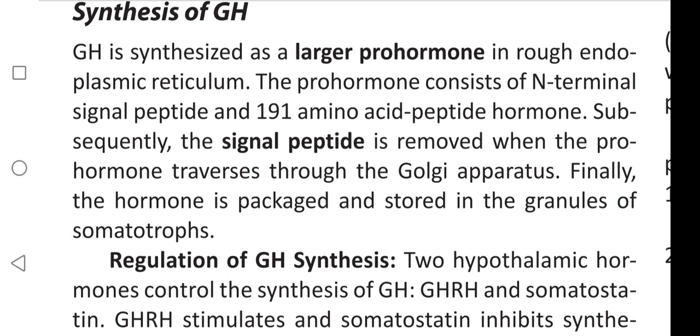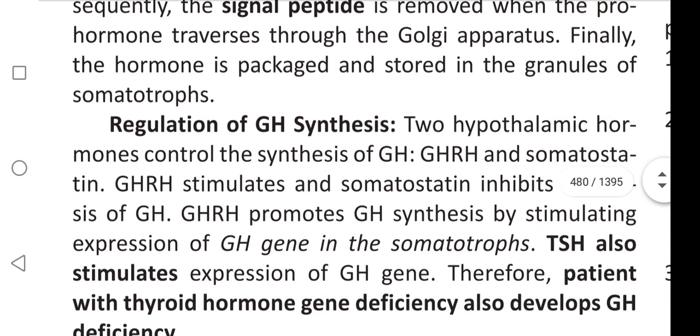There are two hypothalamic hormones that control the synthesis of growth hormone. What are they and their roles? Answer guys. The first hormone is growth hormone releasing hormone that stimulates the release of growth hormone, and the second one is somatostatin that inhibits the synthesis of growth hormone.